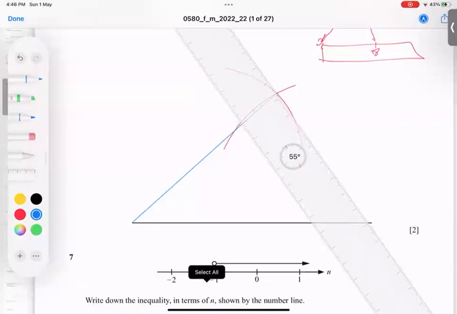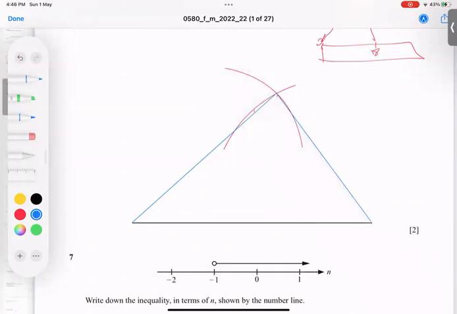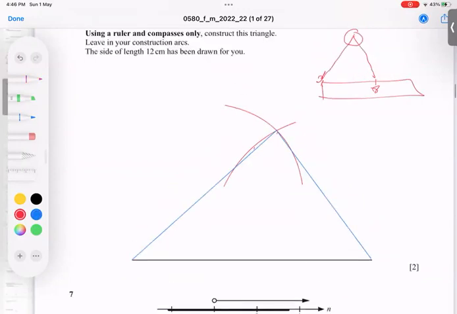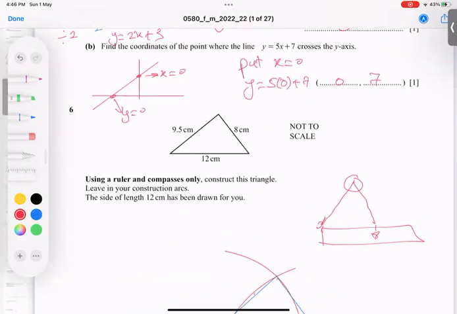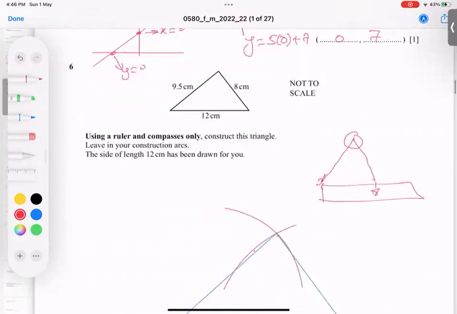I believe you understand the way how to tackle it. And make a line from here till here. So Alhamdulillah Rabbil Alameen, I believe you understood the point, and this triangle we have done. So that's it, and let's go on. He said leave in the construction arcs, nothing to mention separately.